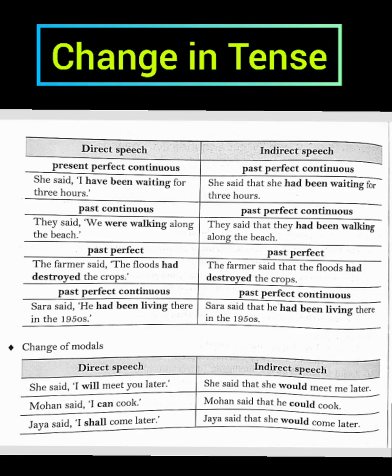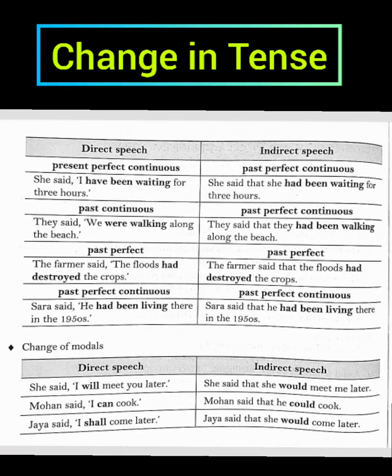Then, past continuous tense will change into past perfect continuous. They said, we were walking along the beach. So, this will be changed like, they said that they had been walking along the beach. So, students, rules are very important. So, note down all these rules carefully and practice the grammar exercises in your book so that you can apply these rules carefully. Okay.